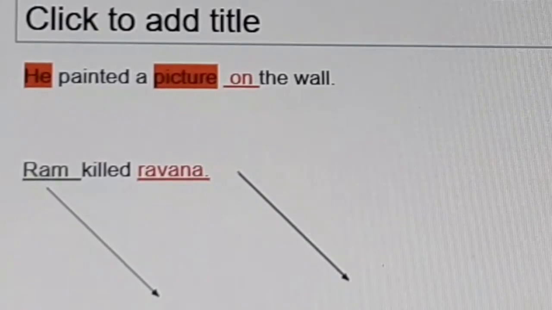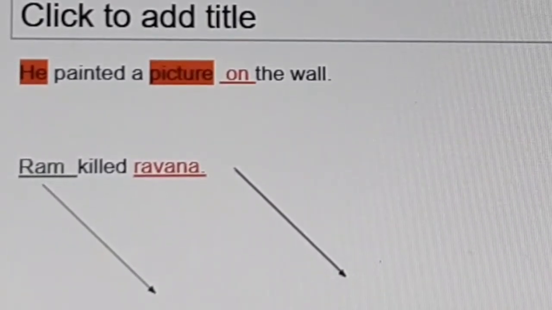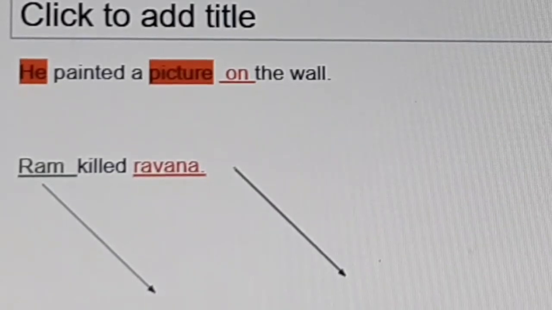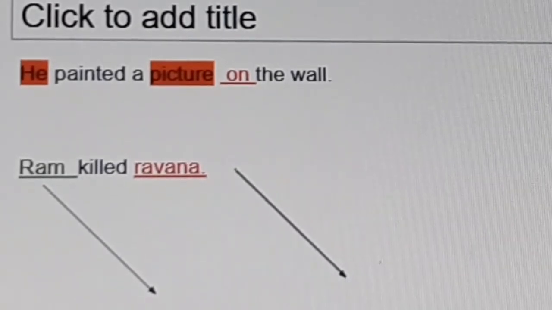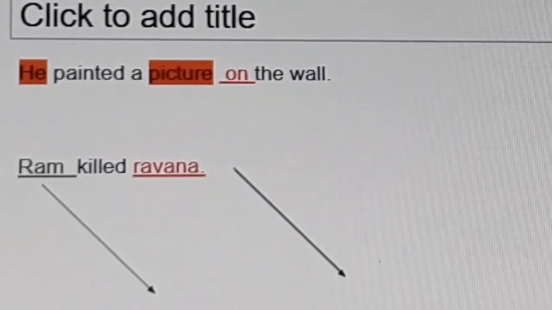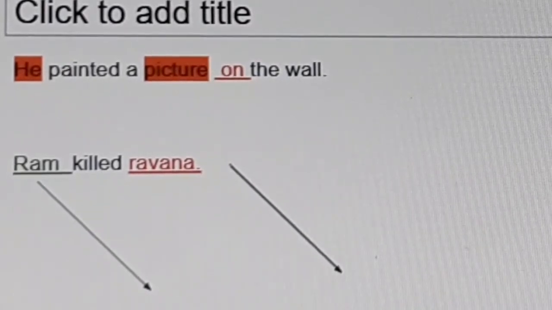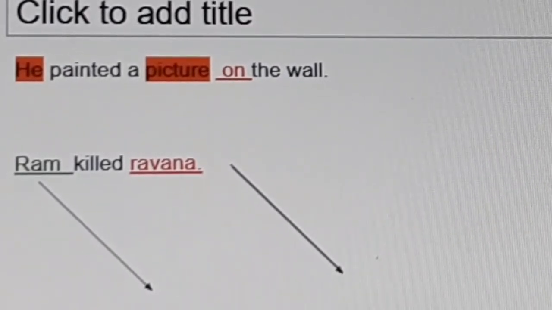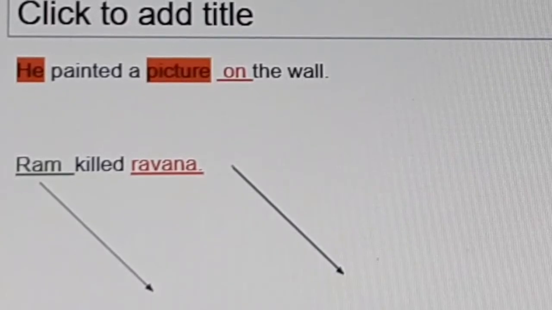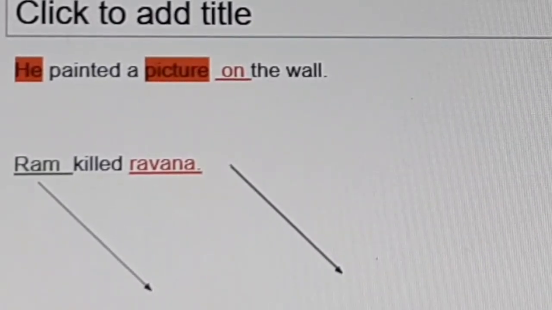Next, we must see the verb. We use only the past participle of the verb in passive voice. That is the third form of the verb. These are the important changes while we are changing active voice into passive voice.